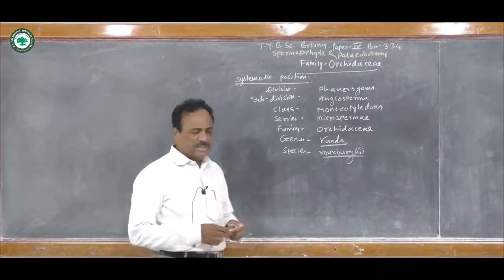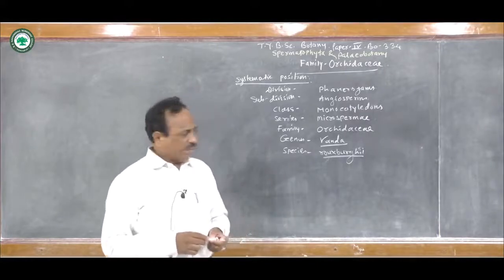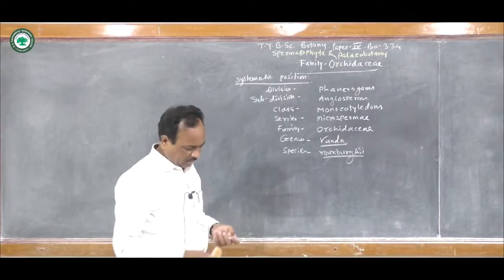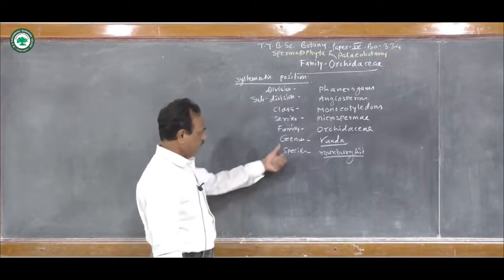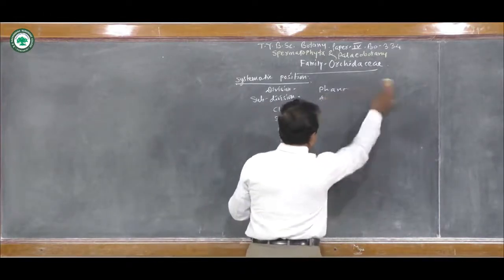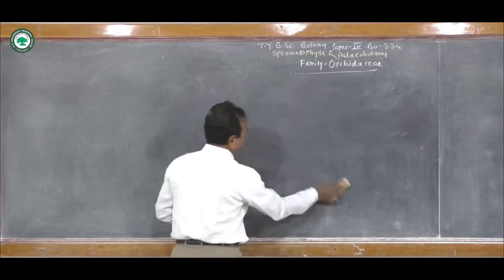The series is directly divided into families, that is here the family Orchidaceae, and the genus I have taken here is Vanda roxburghii. So the genus is Vanda, species is roxburghii. The plants of this family are commonly called orchids.